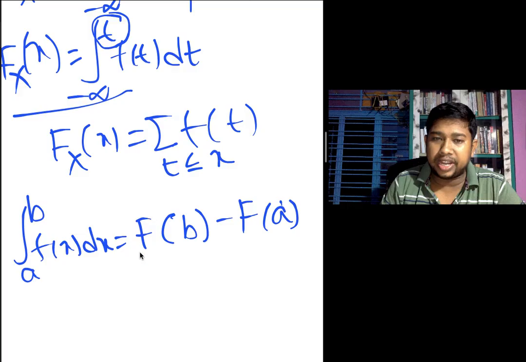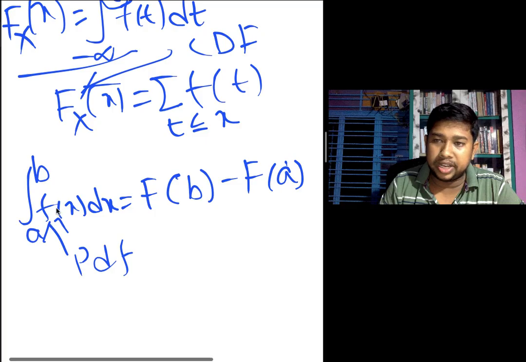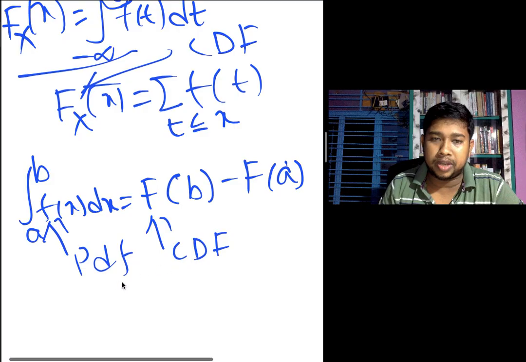When you use the capital F, that means it is the CDF. When you use the small f, that is the PDF. Why is it a density function? Because the range is continuous. When you use the capital F, you can remember the CDF, cumulative distribution function.